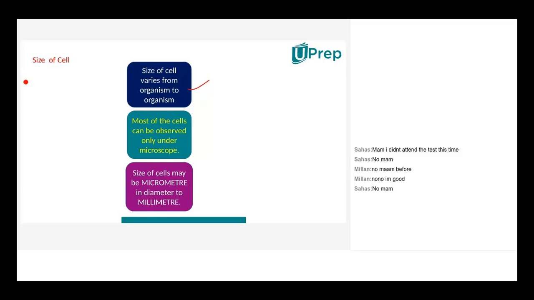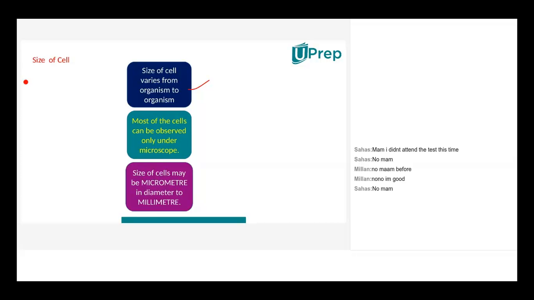Are the cells in an ant small compared to the cells in an elephant? Got my question? Are the cells in an ant smaller than the cells in an elephant?